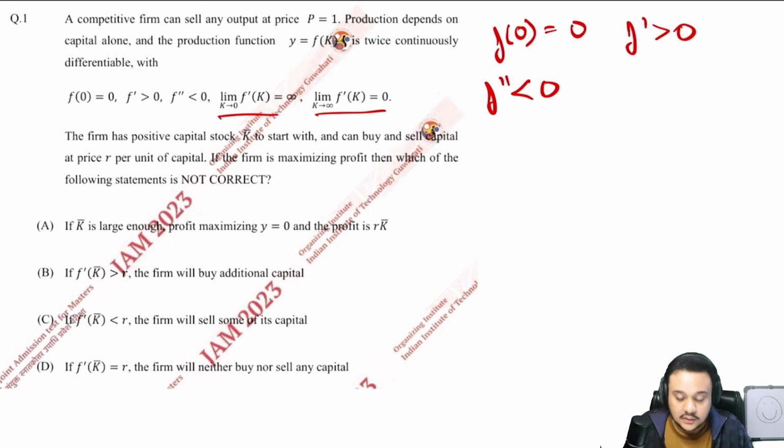All right, so now let us read the statements one by one. The first one just says that if k bar is large enough, profit maximizing y is equal to 0, and profit is r k bar. Now my suggestion, first of all, listen very carefully, is that I would suggest you to just solve the statement logically.